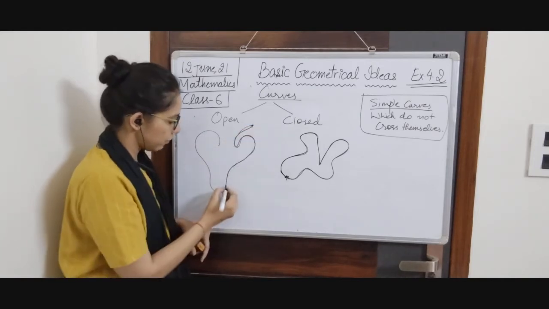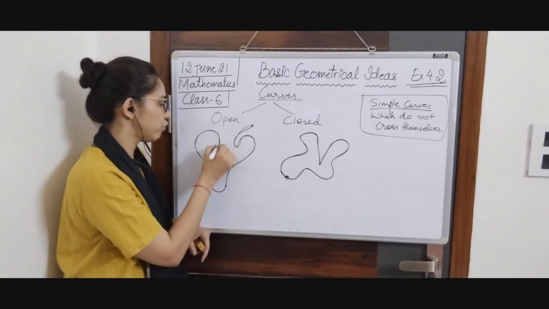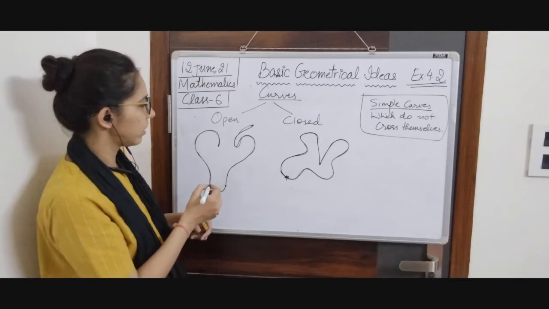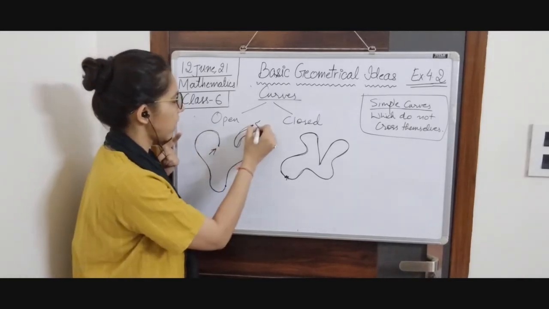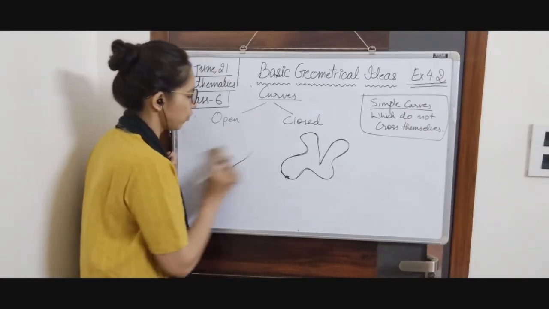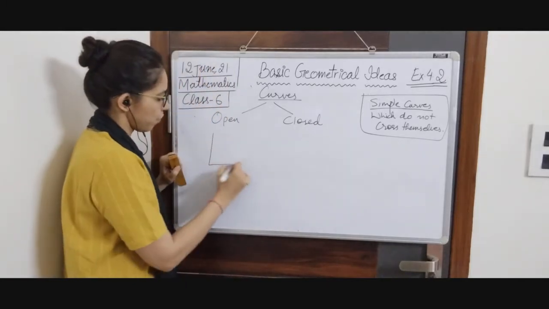We won't be able to get back to this random taken point. So these are open curves. We have end points here.